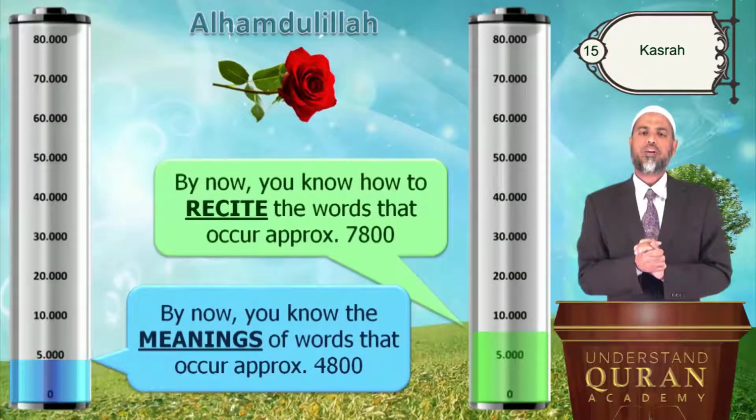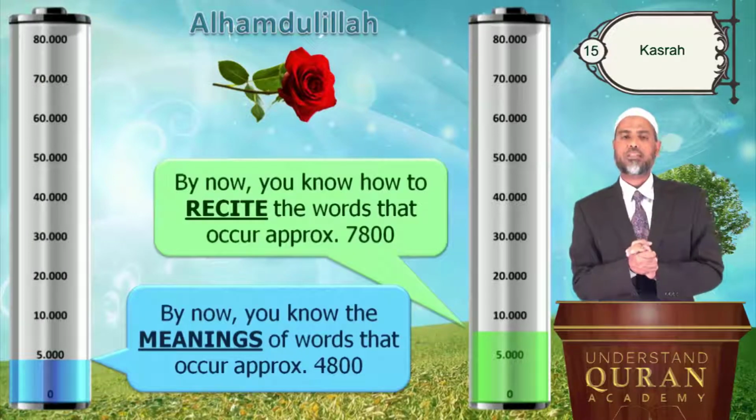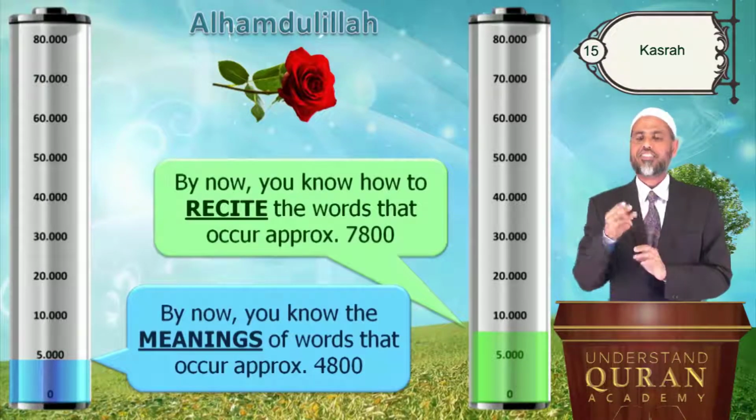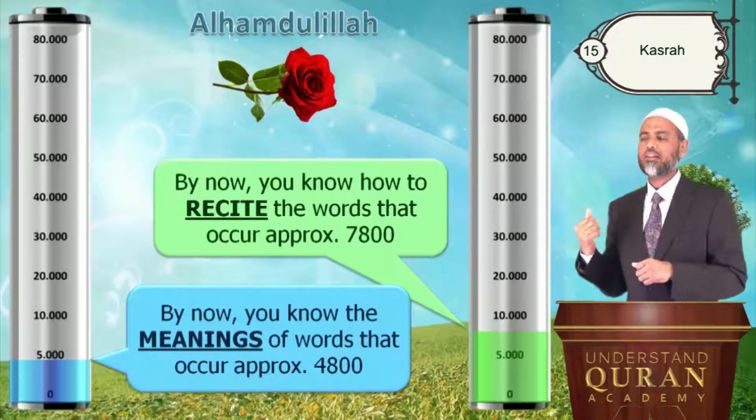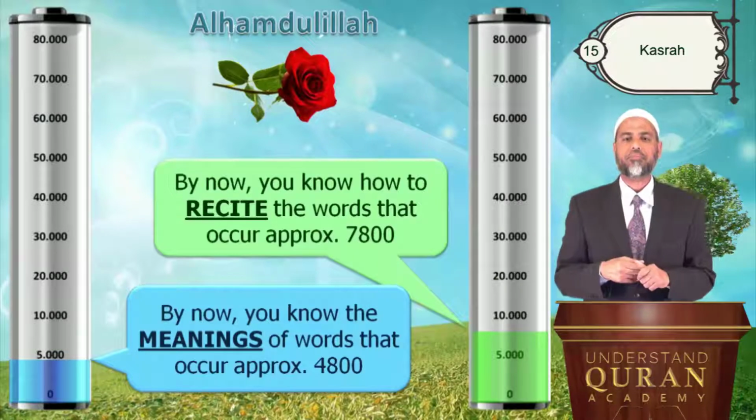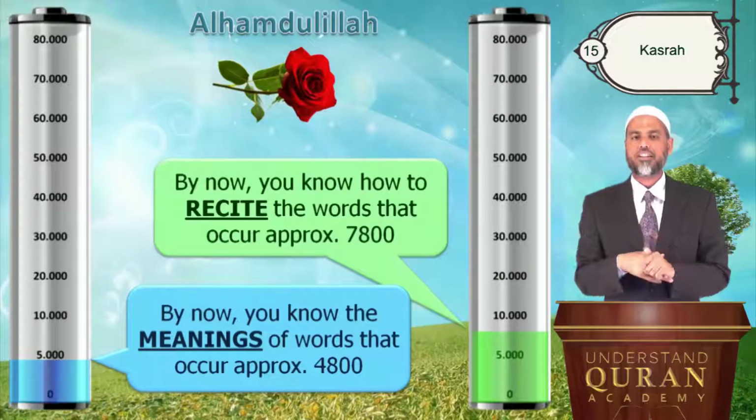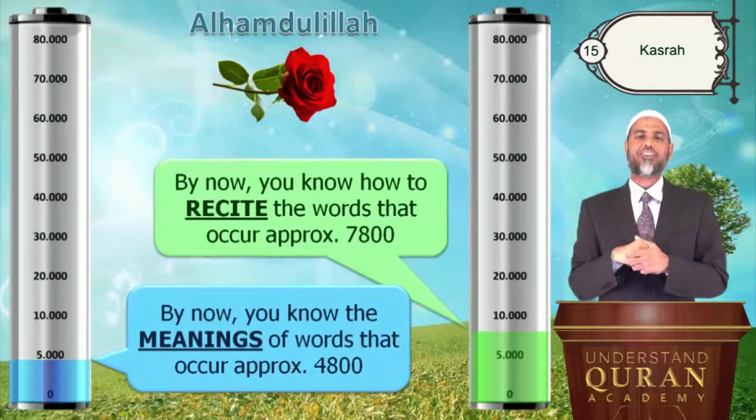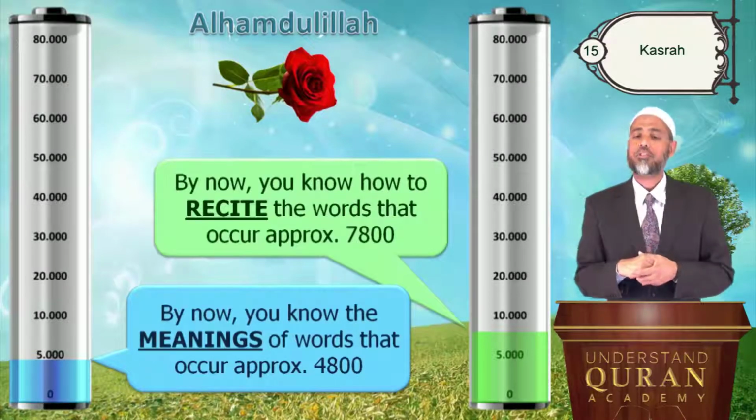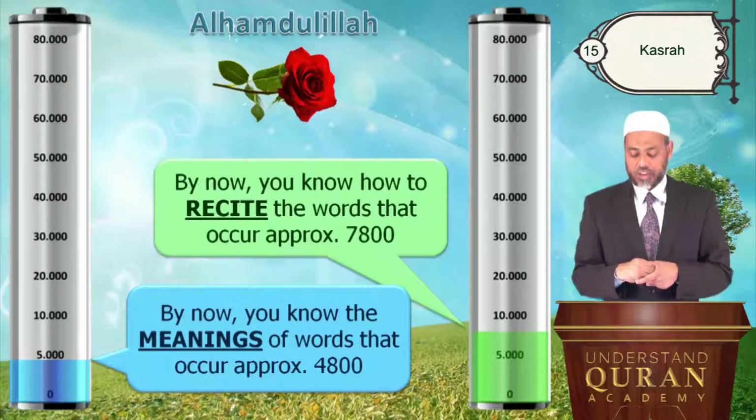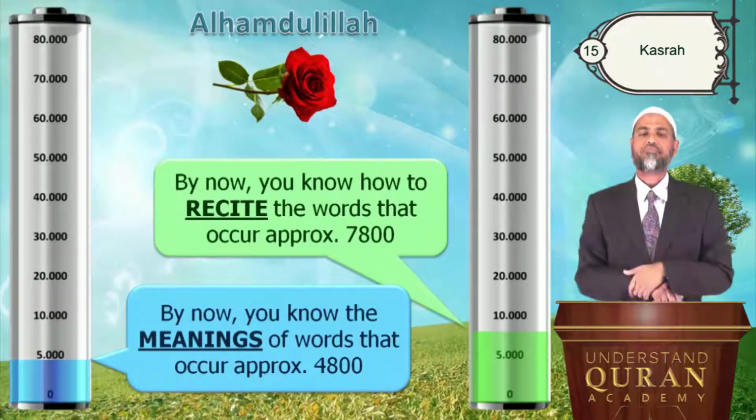Okay, by now, you know how to recite the words that occur in the Quran almost 7,800 times. That is 10% of the Quran. Just in 3 lessons after you have learned the letters. This is the 3rd lesson. We learned Fatha, Alif Mad, Kasra. In 3 lessons, 10%. 7,800, because Al-Quran contains 78,000 words approximately. And also the meanings of words that occur approximately 4,800 times. That's mashallah significant. That's 5% or more.